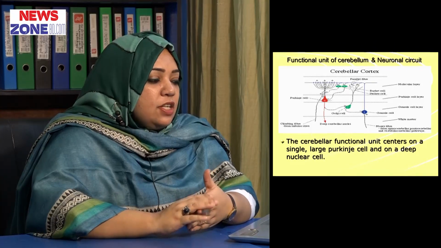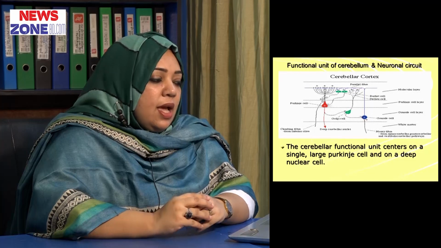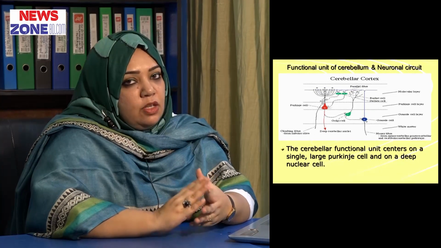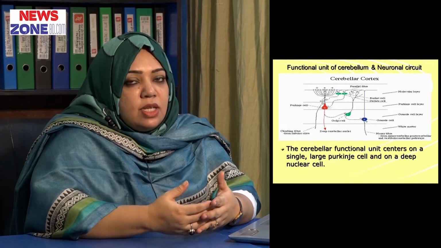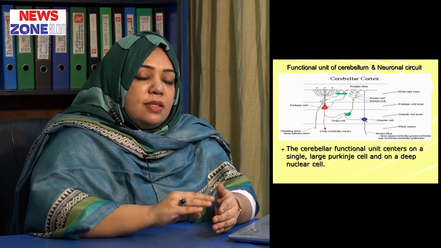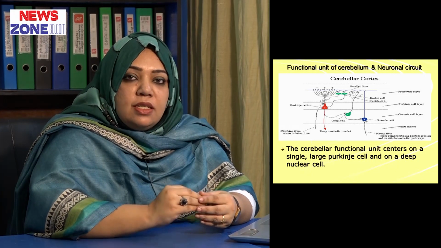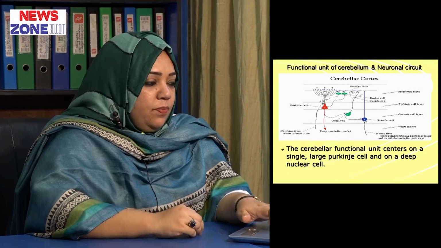The cerebellar functional unit centers on a single large Purkinje cell and its connection with the deep cerebellar nuclei.